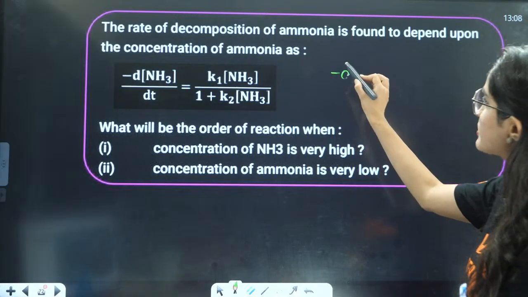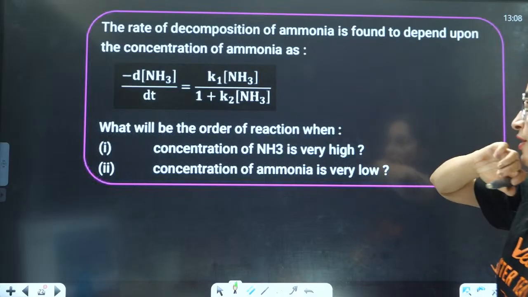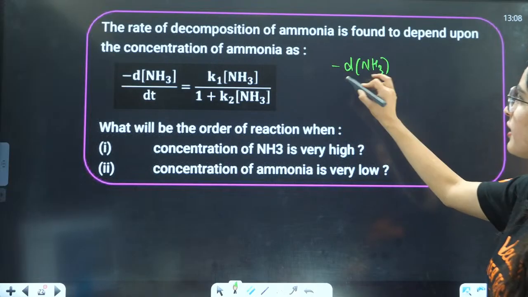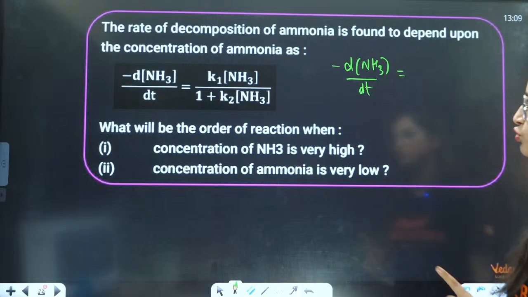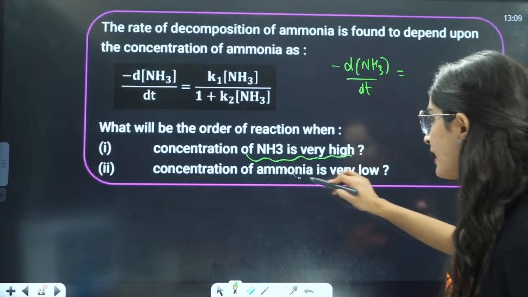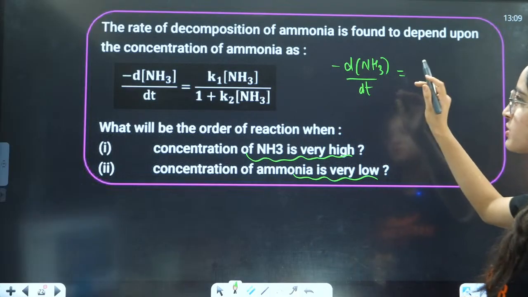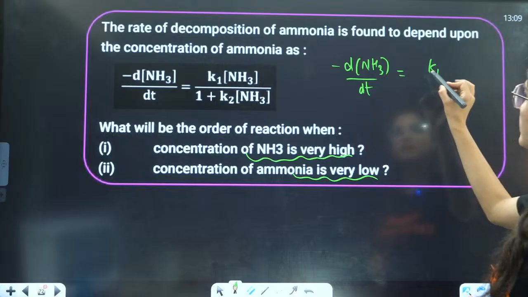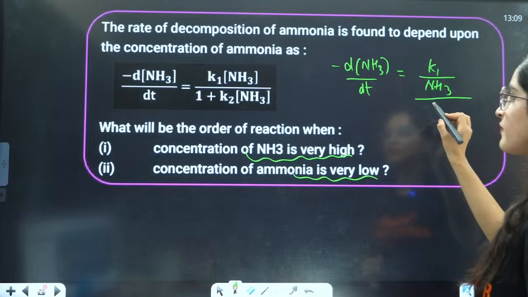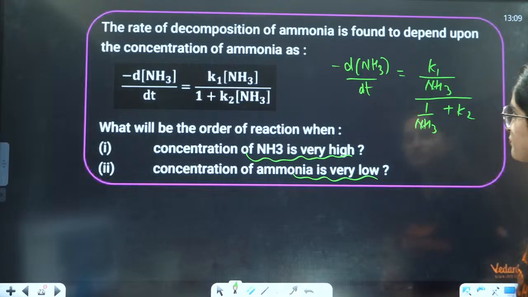Now d[NH3]/dt equals K1[NH3] divided by 1 + K2[NH3]. Since they are giving me concentration is very high or very low, I need NH3 in the denominator, so I will divide by NH3. It becomes K1 divided by (1/NH3 + K2).